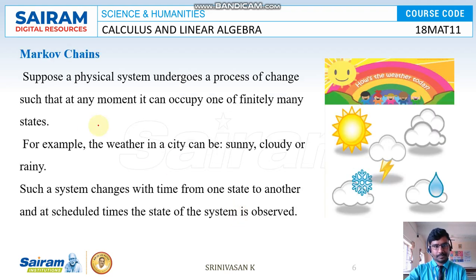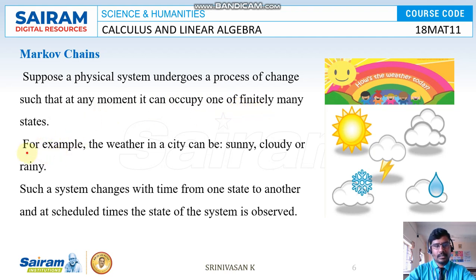And next one, Markov chains. Where do we apply this? For example, in one state it is rainy season, but in another state the sunlight has come. So how do we predict by using the Markov chain? Suppose a physical system undergoes a process of change such that at any moment it can occupy one of finitely many states.